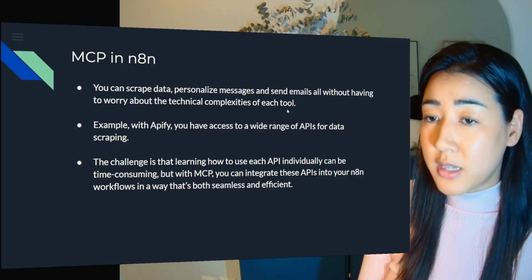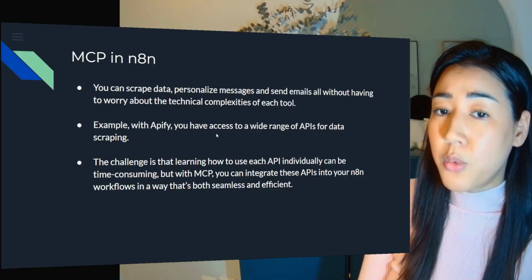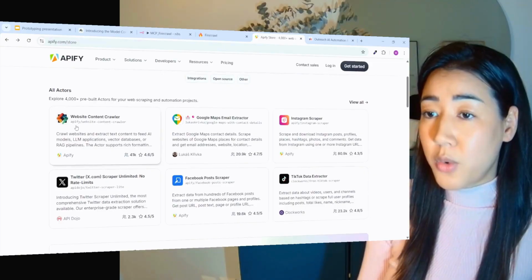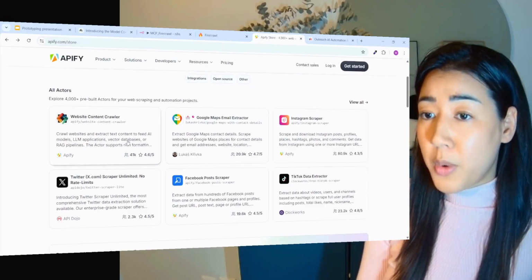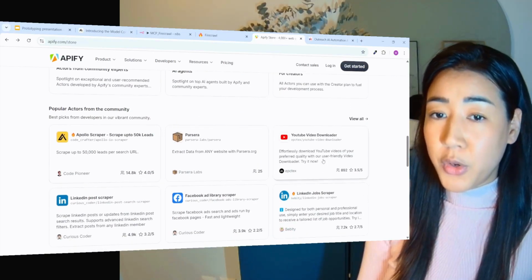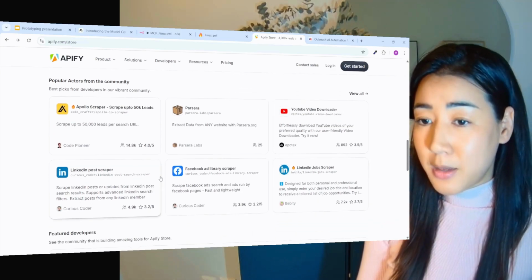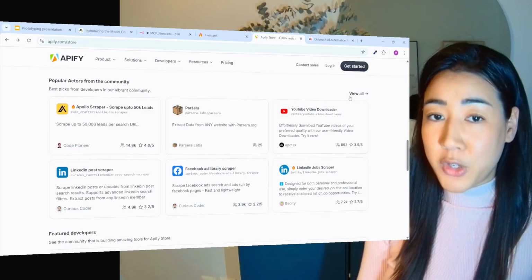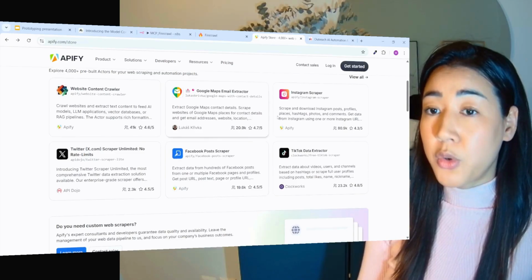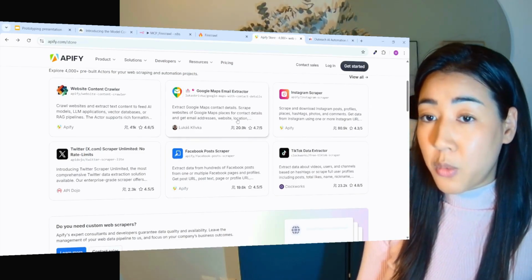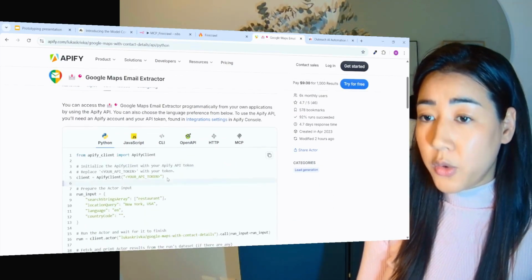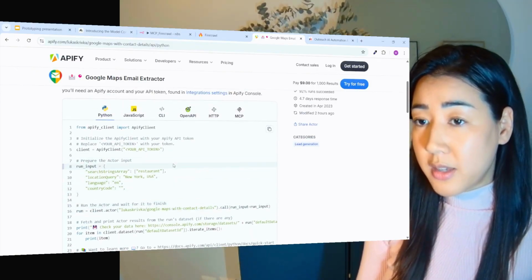So I want to give you an example. With Apify, you can access a wide range of APIs for data scraping. So if we go into Apify, you can see here we have a wide range of different scrapers. We can scrape websites, Google Maps, Instagram, Twitter, Facebook posts, TikTok. You have Apollo, YouTube, LinkedIn jobs, LinkedIn posts, and as you can see, you have much more if you're going into their library. But it's going to be super time consuming for you to learn about each of these tools one by one, go inside of each tool, learn about their APIs, know how to use it in order to connect it to the LLM.